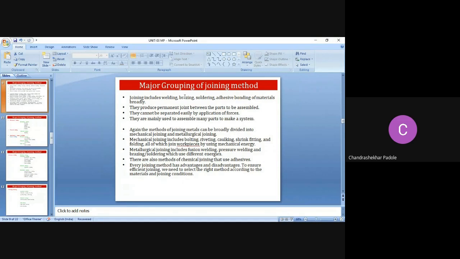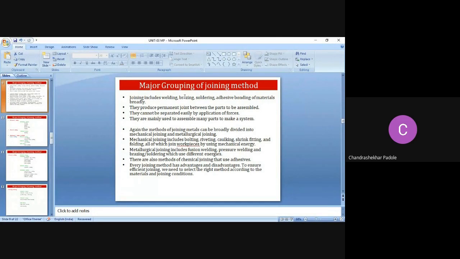All of which join the workpieces by using mechanical energy. Then metallurgical joining includes fusion welding, pressure welding, and brazing, soldering, which use different energy. In metallurgical joining, fusion welding, we will cover what fusion welding is. Pressure welding, where pressure is applied. Brazing, soldering, we are going to cover all these points which use different energy.